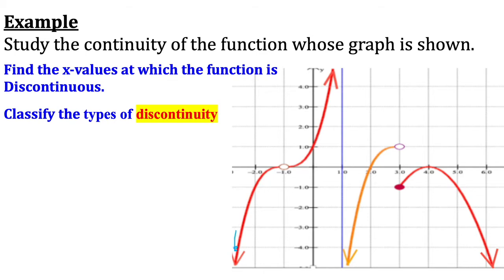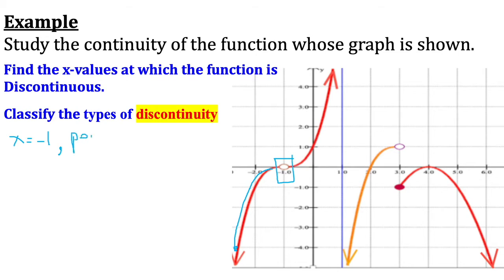I move with no stop till I reach this point. Something will stop me, a hole. That means the graph is continuous everywhere except here, the first point, x equals -1. What kind of discontinuity is here? Clearly, it is a hole or point discontinuity.